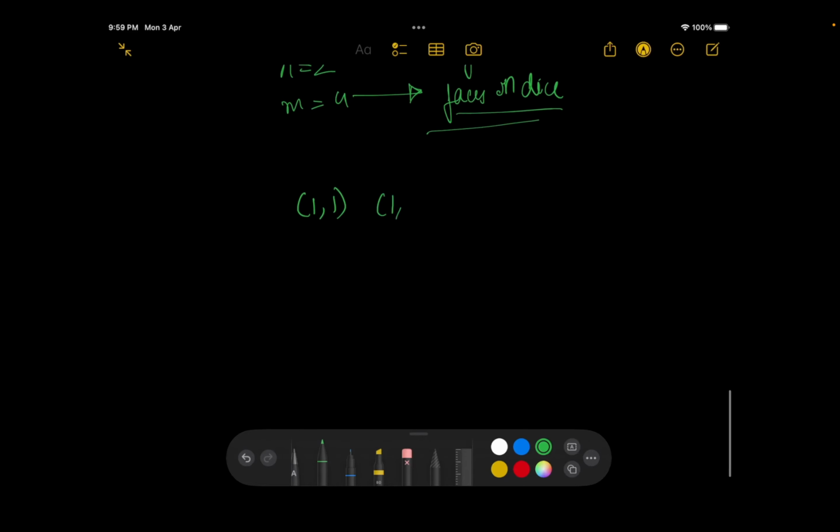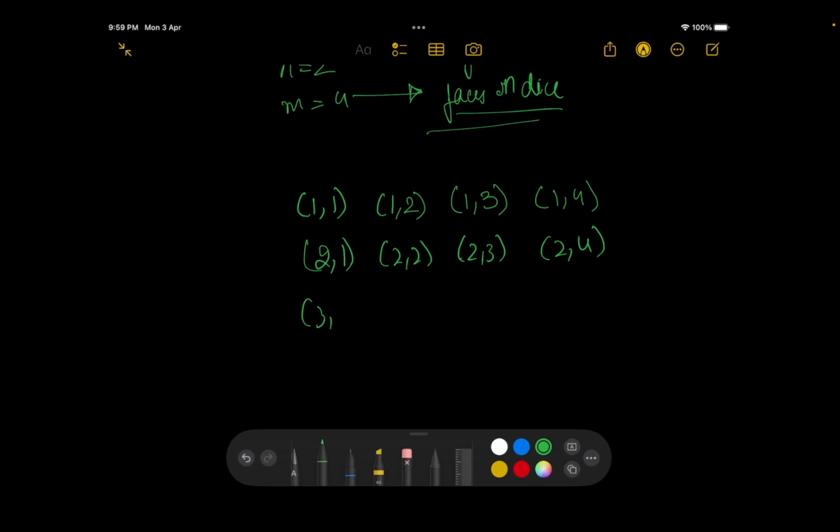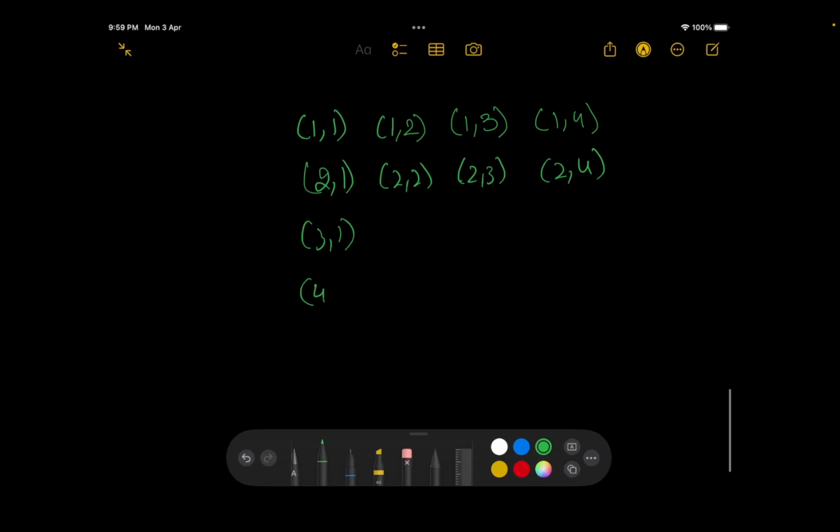Then you can say in the first roll it's 1, and in the second it's a 2, then first 1, second 3, then first 1, second 4. So we are going up to 4. Then it can be that in the first roll you got a 2 and in the second a 1, then 2 2, then 2 3, and so on and so forth. Similarly for 3 1, 3 2, 3 3, 3 4, and 4 1, 4 2, 4 3, 4 4.